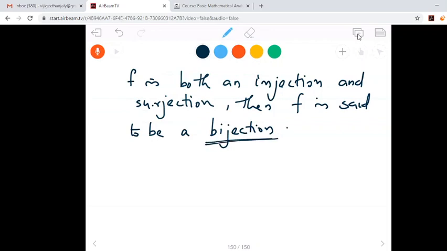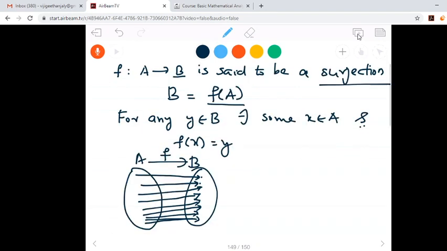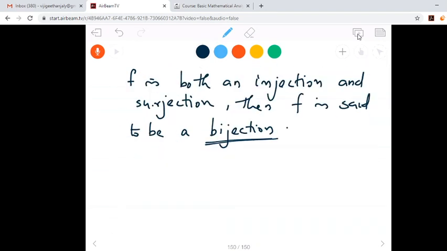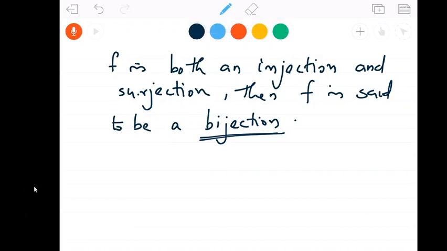So we have studied what is meant by an injection, what is meant by surjection and what is meant by bijection. Now let's do some problems.